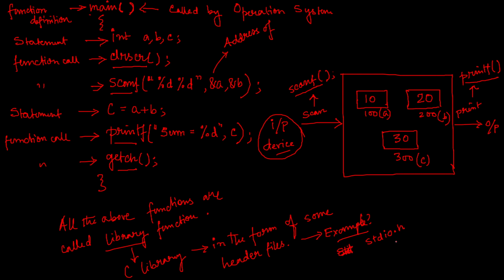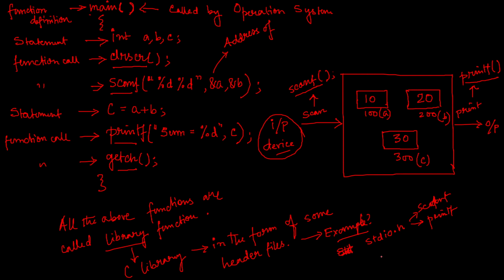What is this? We call it standard input output dot h. That means all the functions related to input and output operations are present in this header file. It contains the definition of scanf. It contains the definition of printf.